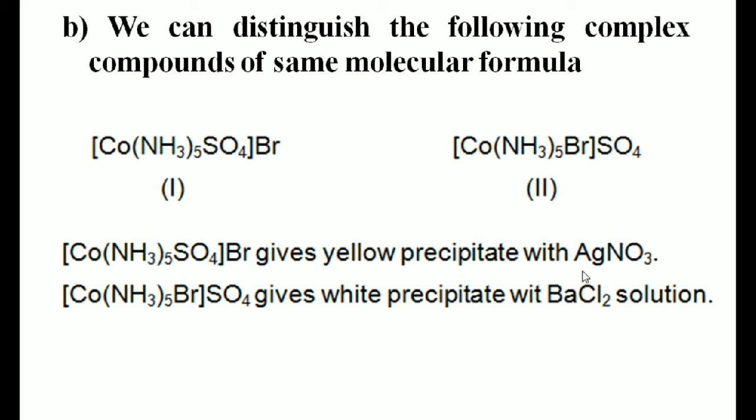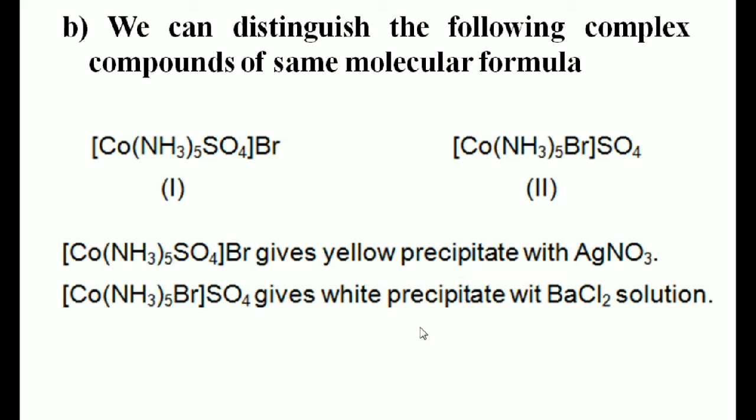Because students, if you treat complex one, [Co(NH3)5SO4]Br, with silver nitrate AgNO3, it forms a yellow precipitate, because it produces silver bromide, AgBr. Silver bromide will be formed. It is a yellow precipitate. Whereas students, if you treat complex 2, that is nothing but